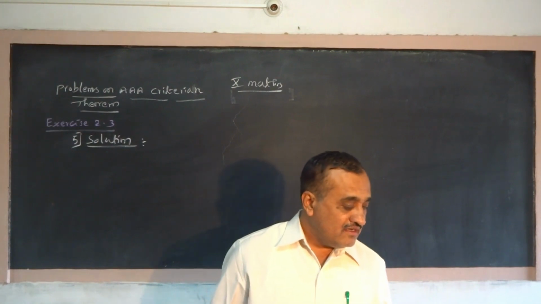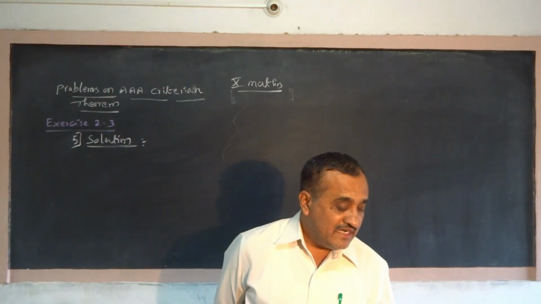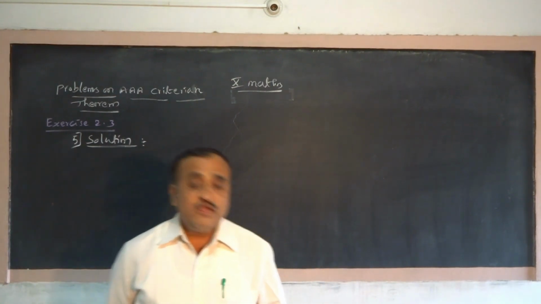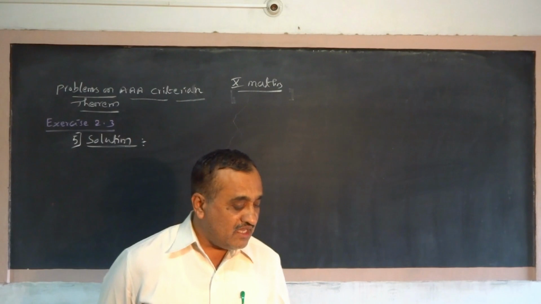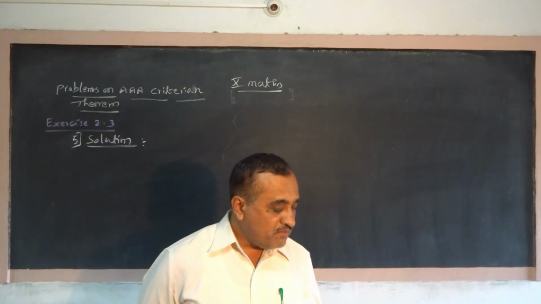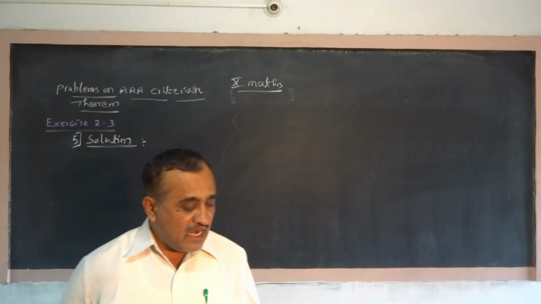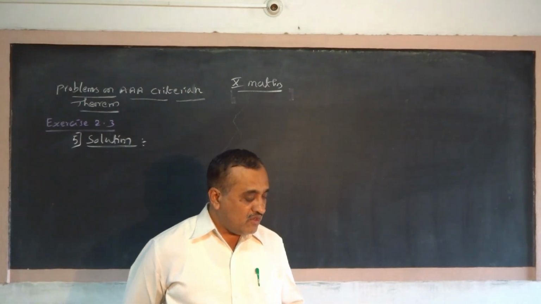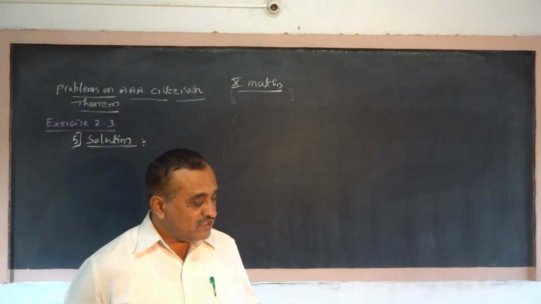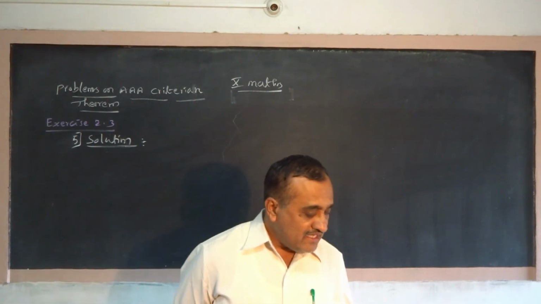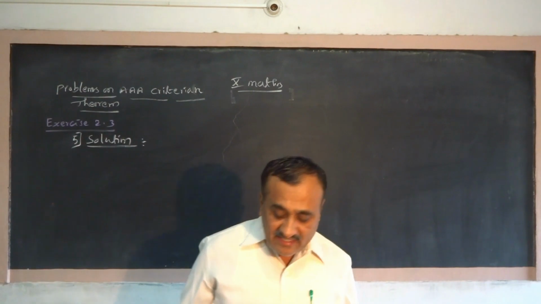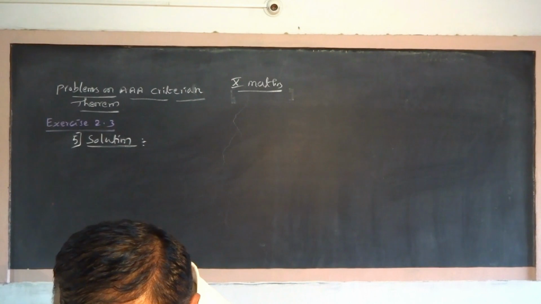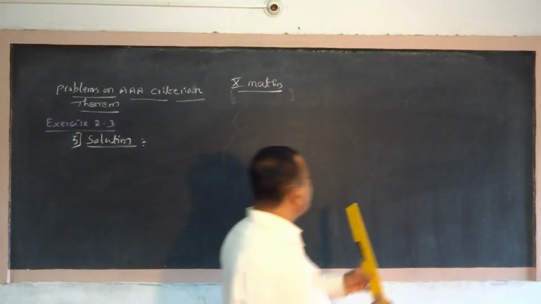Now what? The fifth problem is that the figure is not given. You are required to draw the figure. S and T are points on sides PR and QR of triangle PQR such that angle P equals angle RTS. Show that triangle RPQ is similar to triangle RTS. You require to draw a figure. What is that figure? It is in triangle PQR.